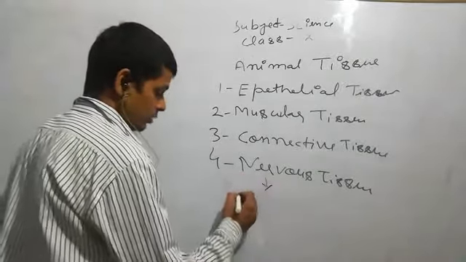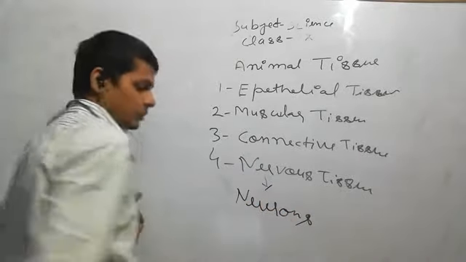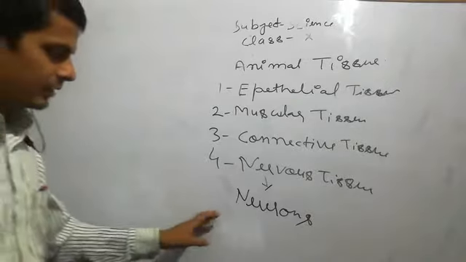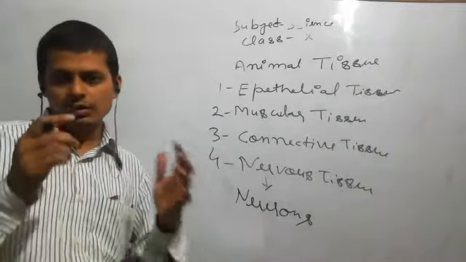I told you every time, if your neuron is not working, that's why you cannot concentrate. Nervous tissue consists of nerve cells called neurons.